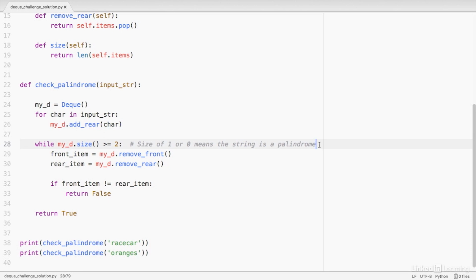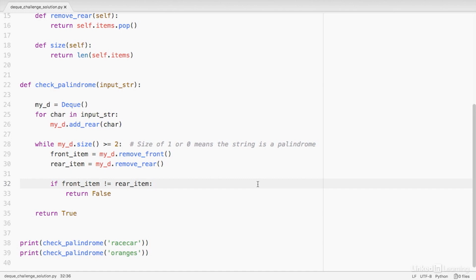As long as there are at least 2 items in my deque, I want to continue removing items from each end and comparing them. I do that by calling the removeFront method on my deque on line 29 and store that in a variable called frontItem, and I do something very similar on line 30 where I call the removeRear method on my deque object and store that in a variable called rearItem. I then compare those 2 variables. If they're not the same, I can fail quickly and return false.